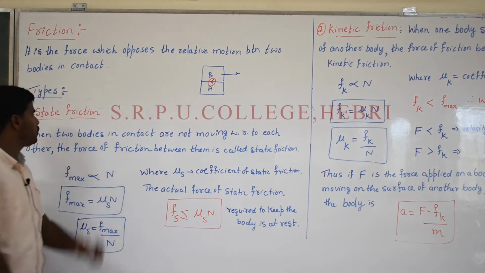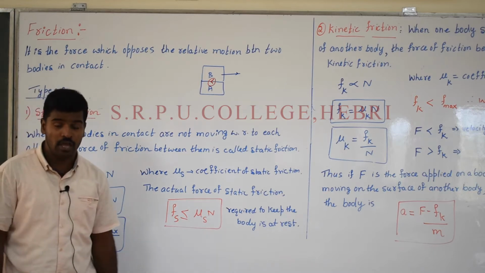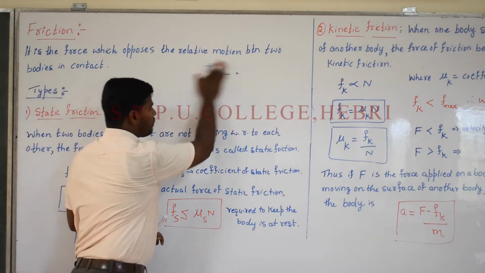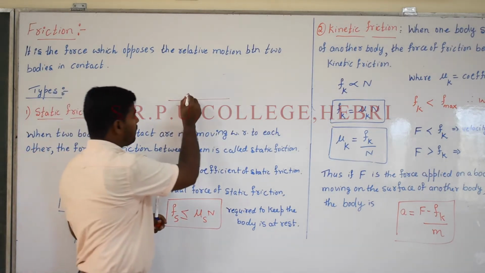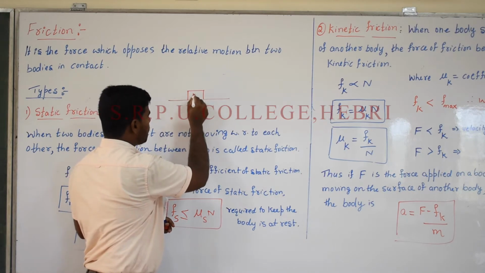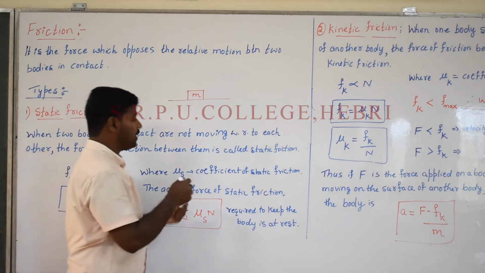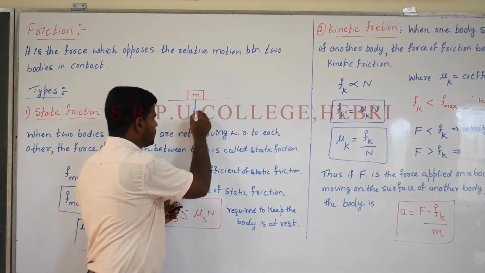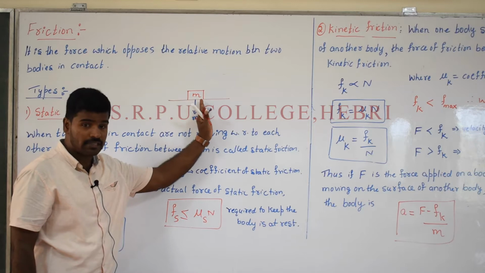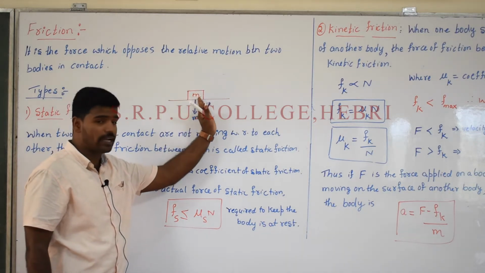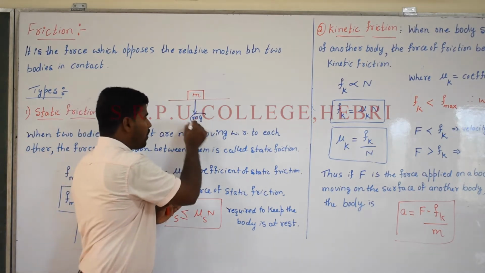Therefore, there are two types of forces in that. The first one is static friction. The second one is known as kinetic friction. In that, the first one, static friction. Suppose we consider the floor, and on the floor we have taken an object which has the mass m. Is it clear? Therefore, the force of gravity, the weight of the object, is expressed by mg. The object is at rest, but there exists a force. The object itself gives the force in terms of gravity, expressed by F equals mg.